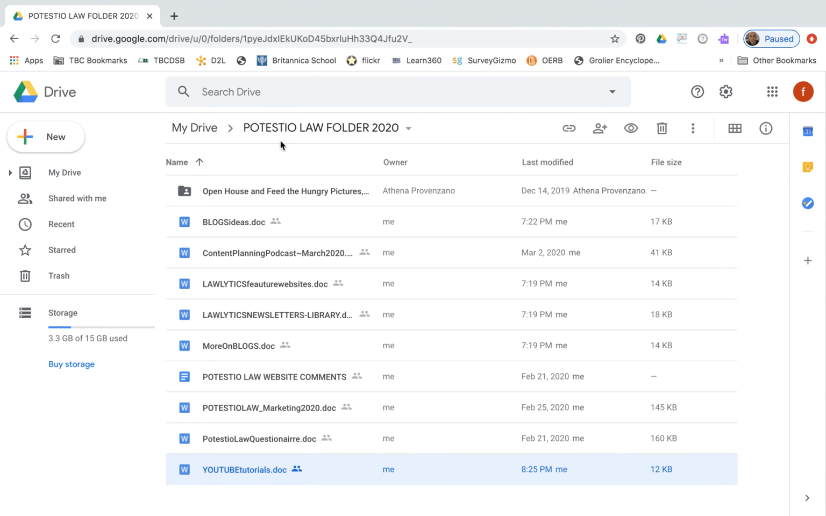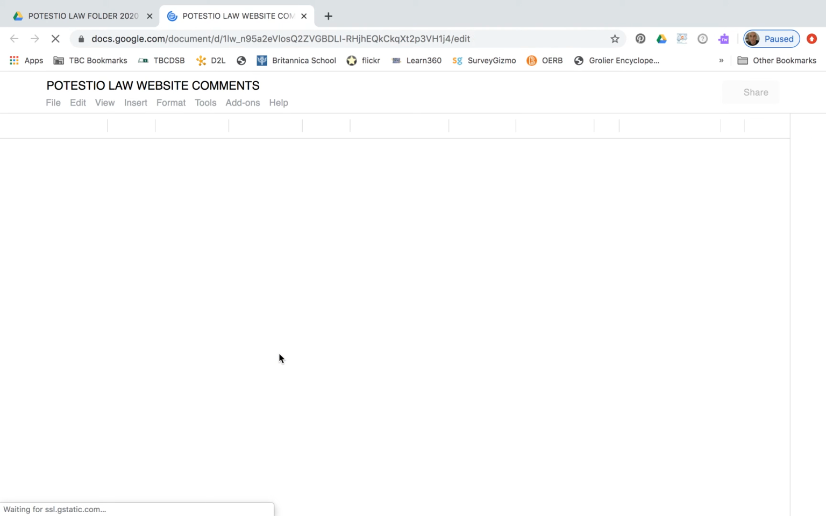So again, this is the Potestio Law folder. I've shared it with everyone. This is cloud-based. You can access it from anywhere. And there's one more file that I didn't talk about here. This is the only file here, this Potestio Law website comments file.